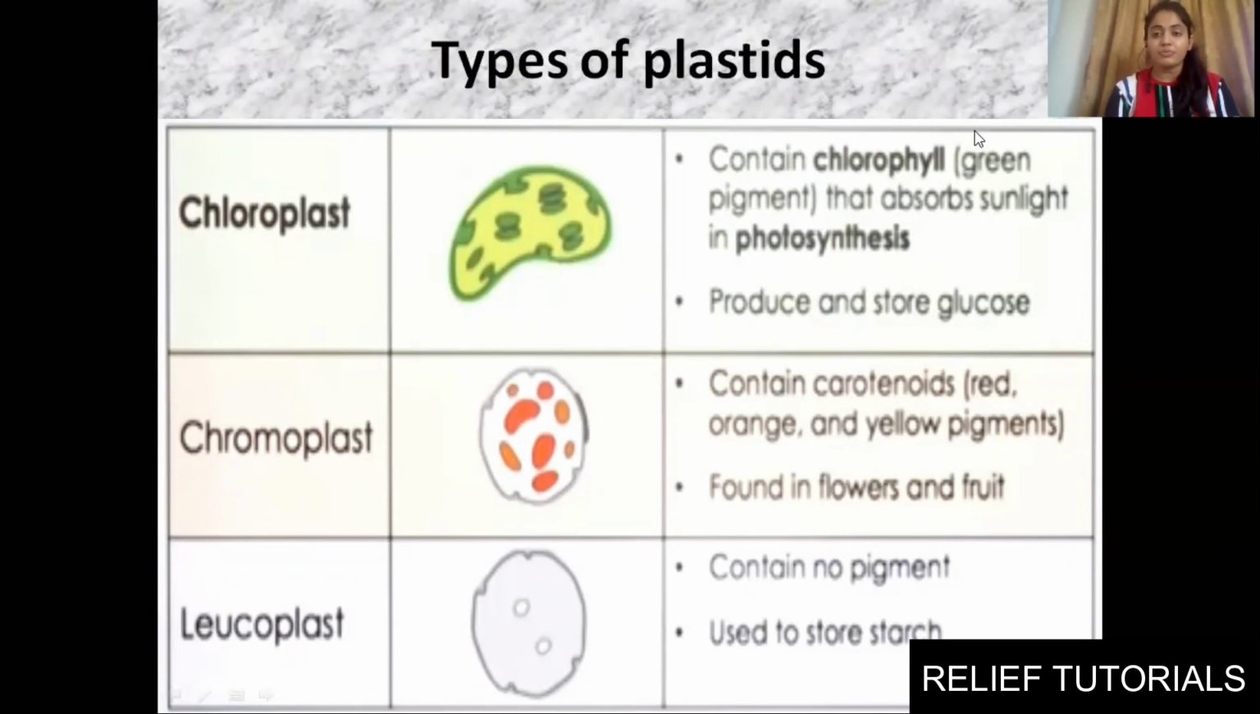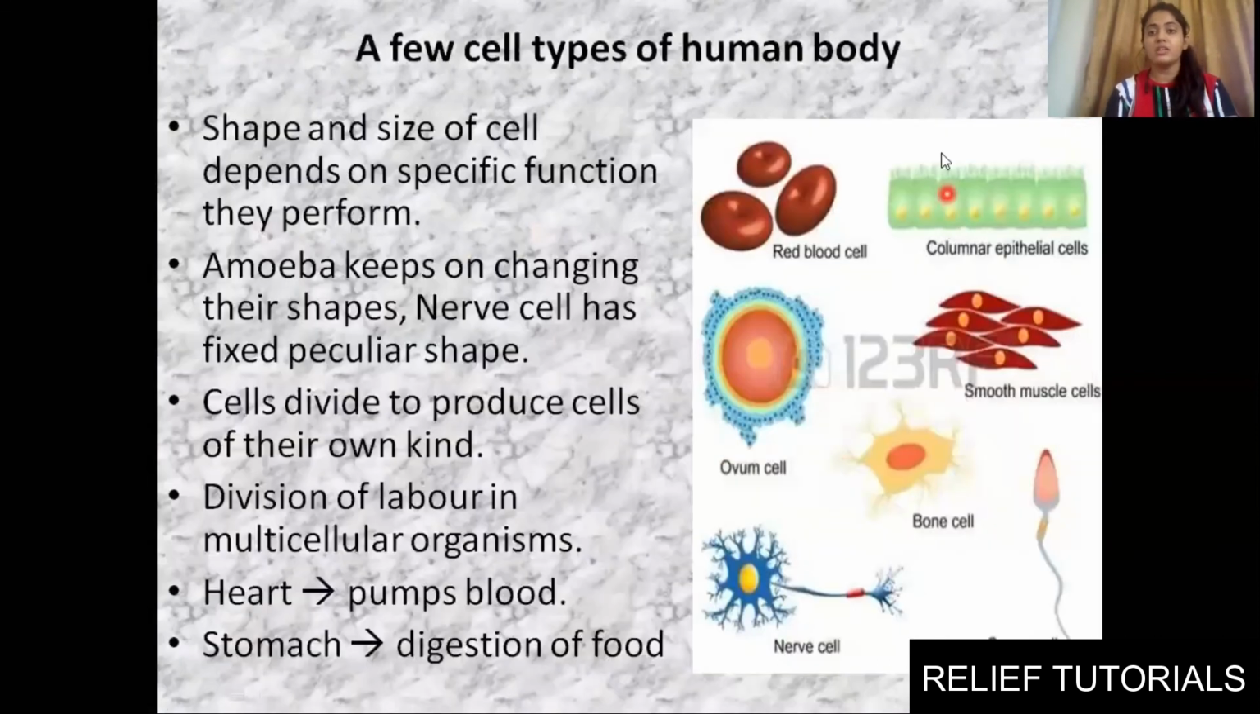Clear? Fine. Next we have a few types of cells present in the human body. As you know, our human body is multicellular, so we have different cells present in our body. Division of labor is found. Different cells perform different functions. Depending on their size and shape, they are differentiated for specific functions. The shape and size of a cell depends on the specific function it performs.